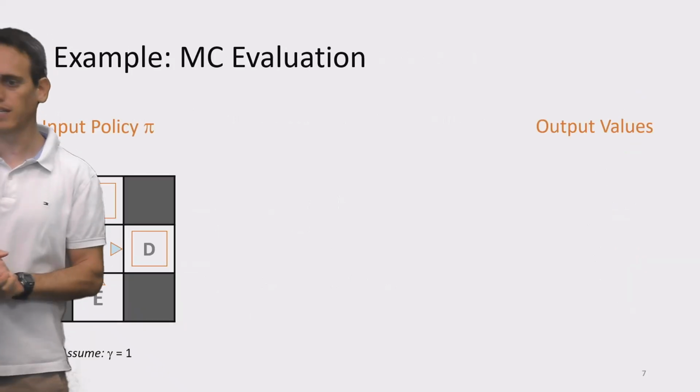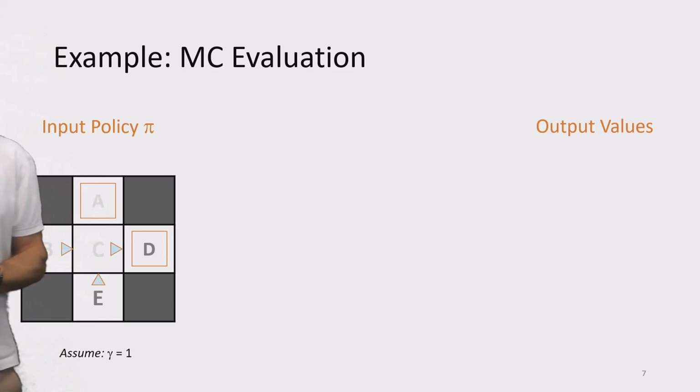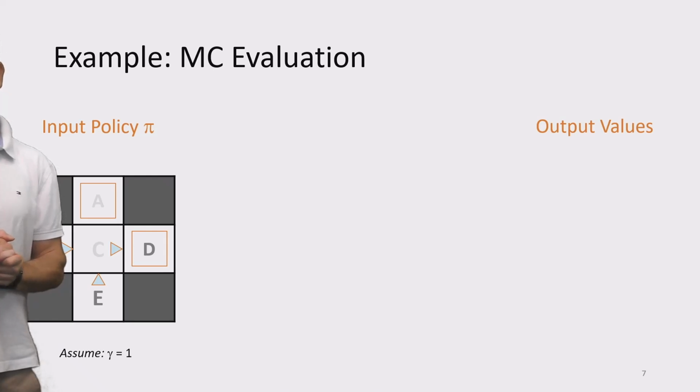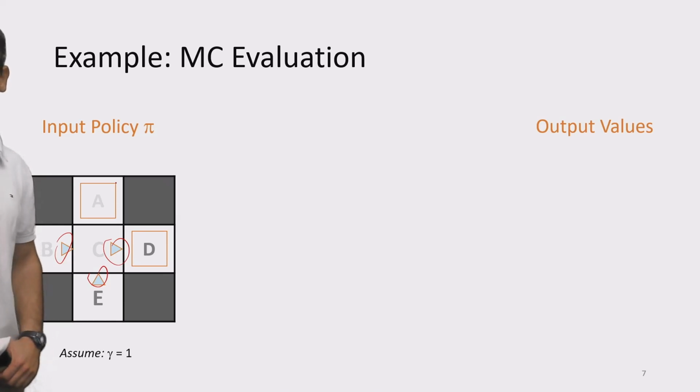Okay, so let's see an example. Let's say that we have a very simple grid environment, and we have some input policy pi that we would like to evaluate, or for which we would like to compute the Q value. Let's say that our policy is given here. So these are the arrows. Can you see the arrows? These arrows are our policy, and state A and state D, here and here, are terminal states.